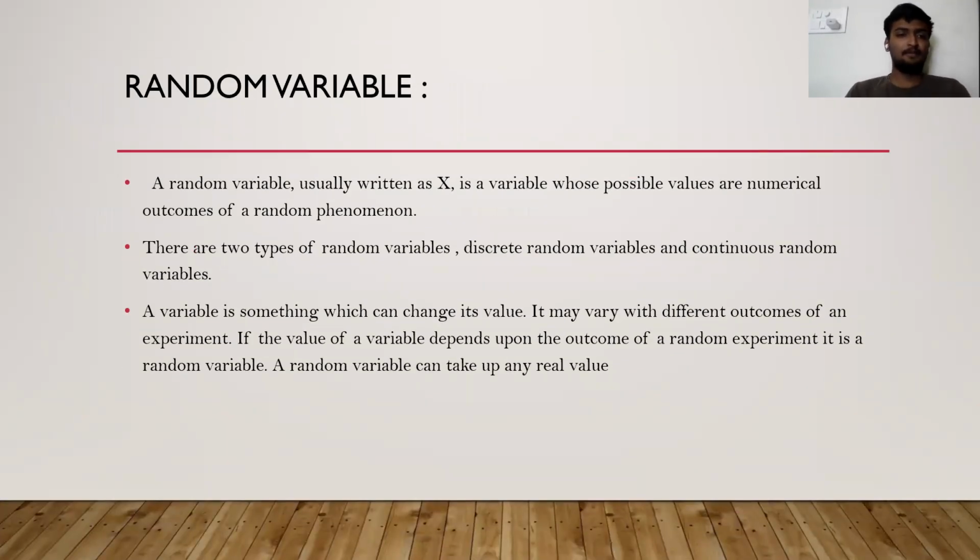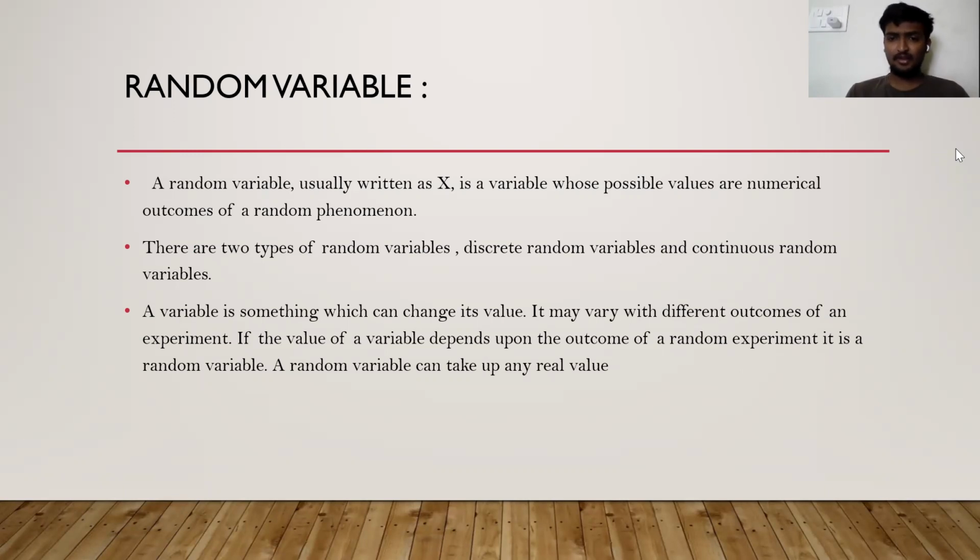So, random variable. A random variable, usually written as X, is a variable whose possible values are numerical outcomes of a random phenomenon. There are two types of random variables: discrete random variables and continuous random variables. A variable is something which can change its value.